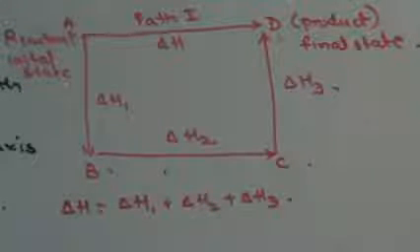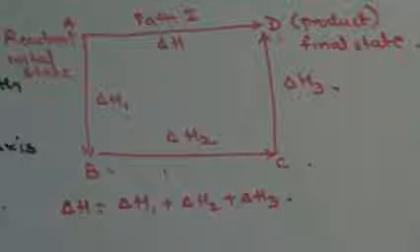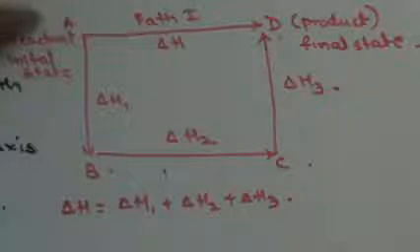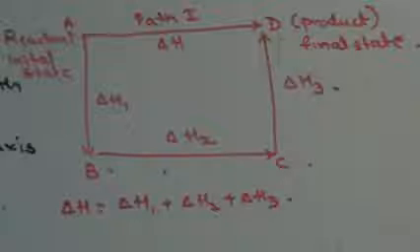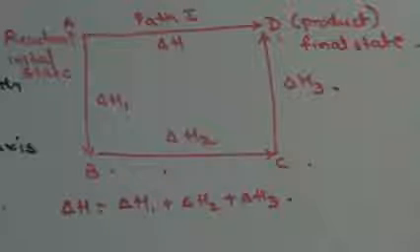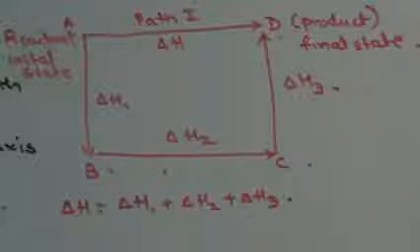Hess's law states that the total heat evolved or absorbed in a system depends only upon the initial and the final state and is independent of the path. It's like internal energy, enthalpy. Yes, it's like internal energy only. Even internal energy is independent of the path.